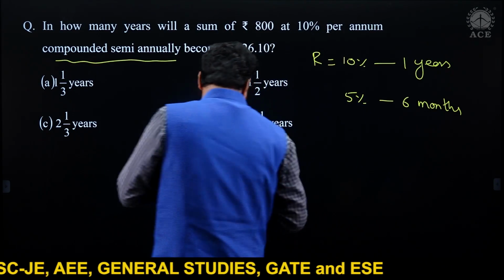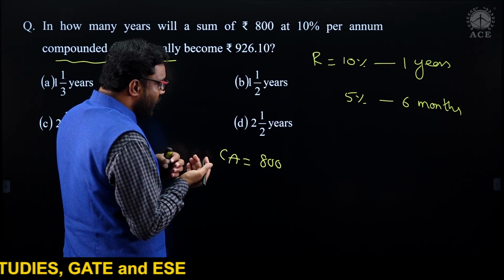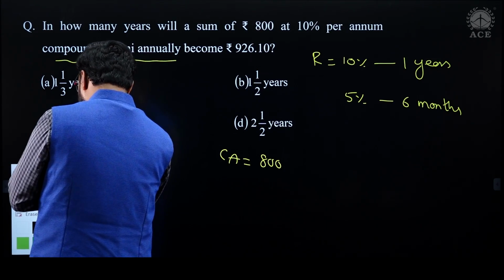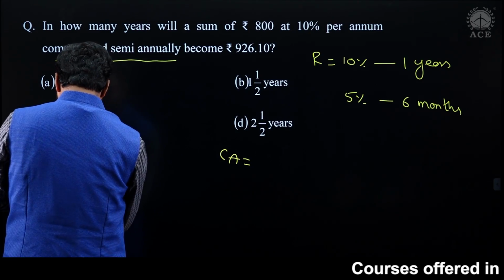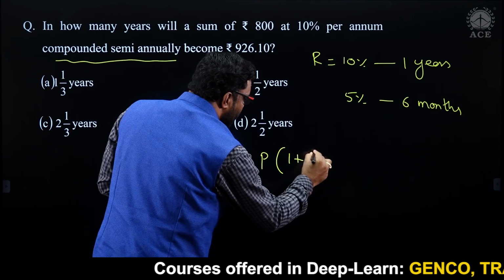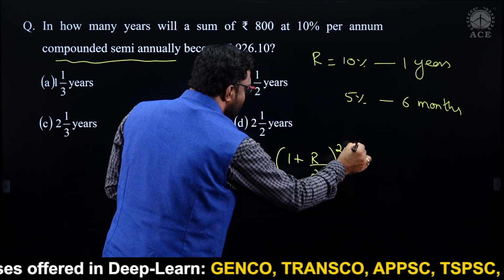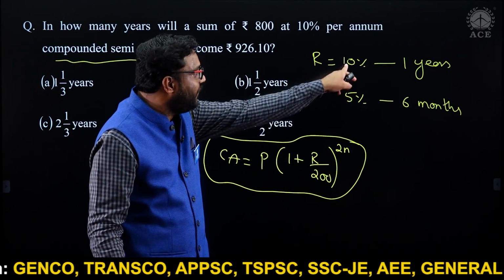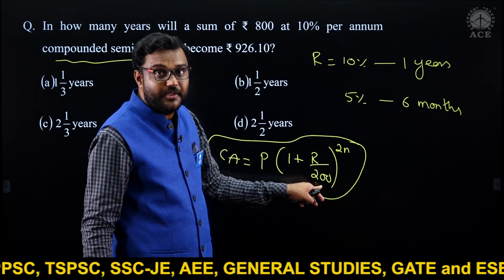Now first, what we can do, the compound amount is nothing but principal into 1 plus r by 200 whole power 2n in the half yearly case. This is using the formula if you want to apply. r divided by 200, because the rate of interest is previously 10% per annum. You want half yearly, so you are dividing by 200.